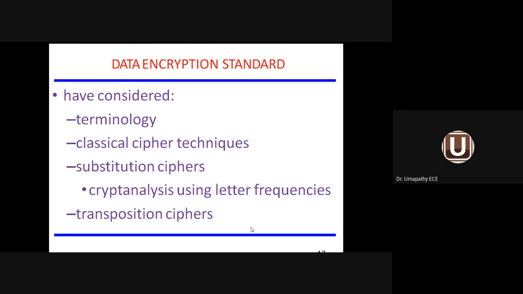Now we are going to give an overview on data encryption standard. So we have considered the terminology of data encryption standard. Classical cipher techniques are available. Classical cipher techniques mean substitution technique, transposition technique, a combination of both, permutation technique. Then crypto analysis using letter frequency, transposition cipher, substitution cipher. Classical cipher techniques mean, in addition to substitution and transposition, they may come across steganography and symmetric key cryptography. So these are the 4 techniques which are very much correlated with the data encryption standard.